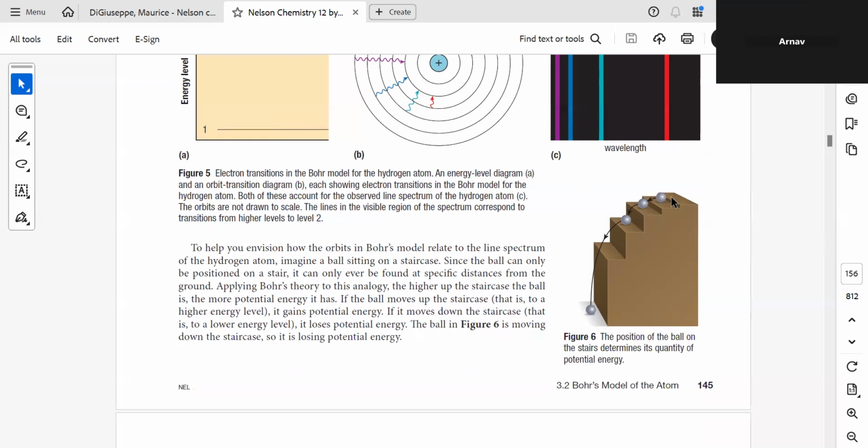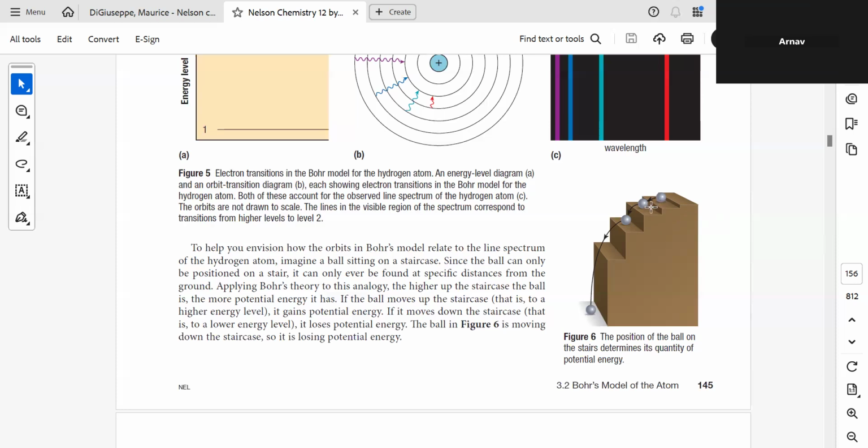Can you see this figure 6 over here? The gap between consecutive orbits is actually reducing. Basically, first to second it is maximum, second to third it is reduced, third to fourth it is further reduced, fourth to fifth further reduced, fifth to sixth further reduced, and sixth to seventh further reduced.